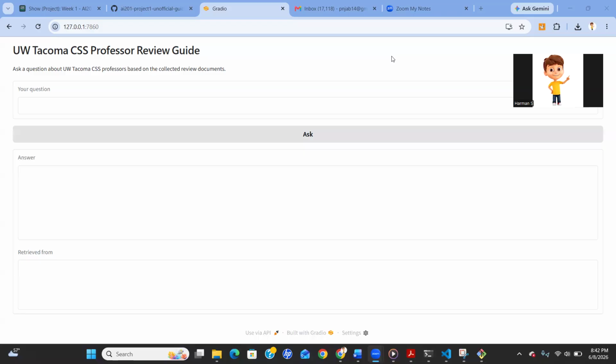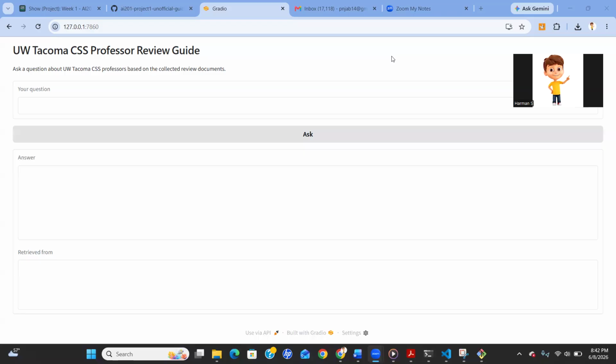When a user asks a question, the system embeds the query, finds the most relevant chunks in ChromaDB, and passes those chunks to Grok's Llama model. The language model is instructed to answer only from the retrieved documents and not use outside knowledge. The system also displays source citations so users can see where the information came from.